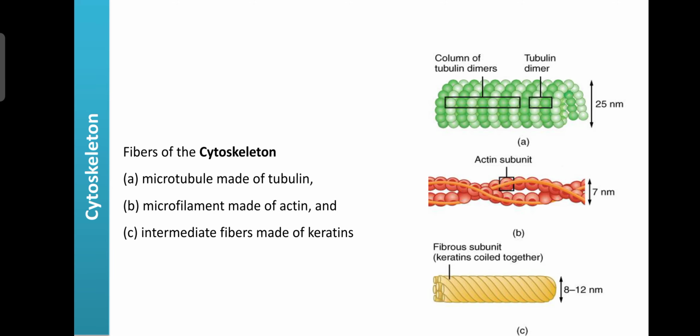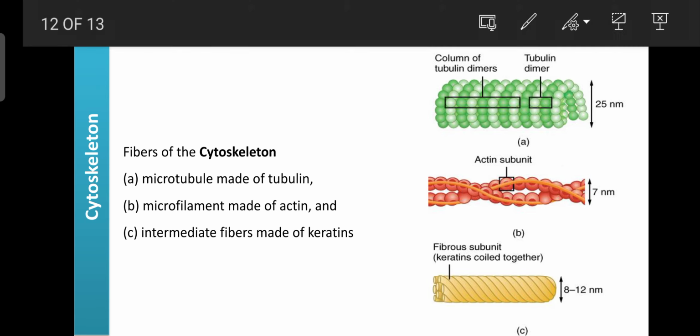Next is the cytoskeleton. The cytoskeleton, as the name indicates, is responsible for maintaining the skeleton or framework of the cells. These cytoskeletons are nothing but protein fibers. There are mainly three types. First are the microtubules made up of tubulin. Tubulins play an important role in determining or maintaining the cell shape, as well as in the movement of organelles and the movement of chromosomes during cell division.